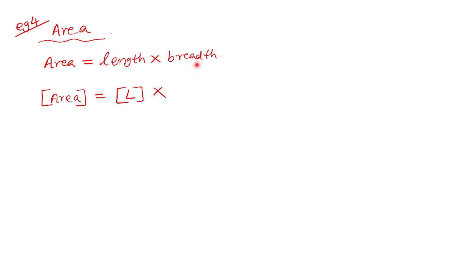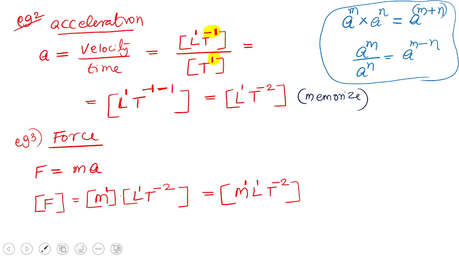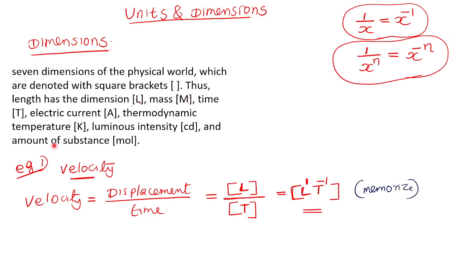Breadth belongs to which category? Breadth is also distance, right? Breadth is also some distance. Maybe centimeter, maybe millimeter, something. I am saying breadth belongs to which category? Breadth has the unit meter or centimeter or millimeter, whatever may be. I have 7 categories. Does breadth belong to the mass? No. Does breadth belong to the category time? No. So the breadth belongs to the category L itself.